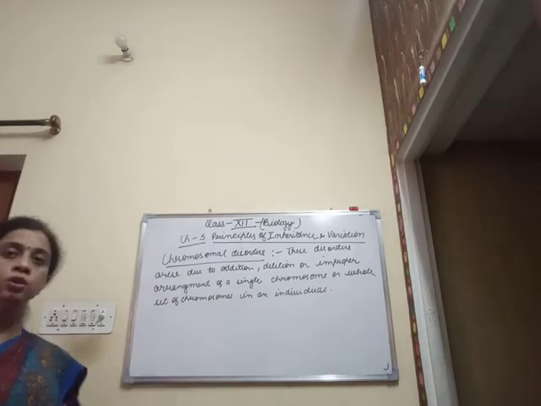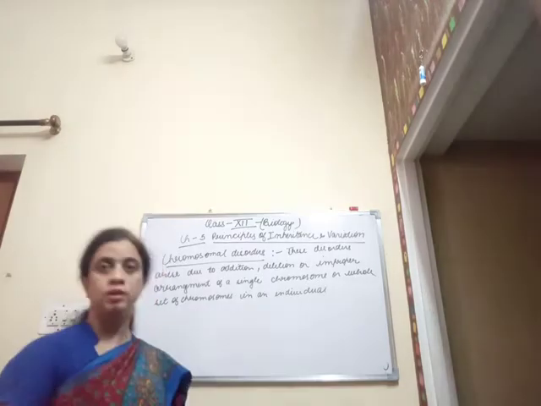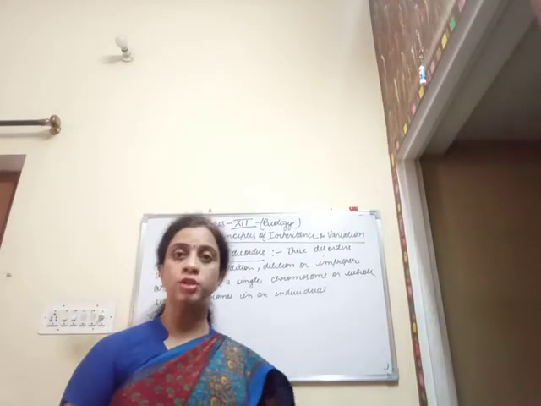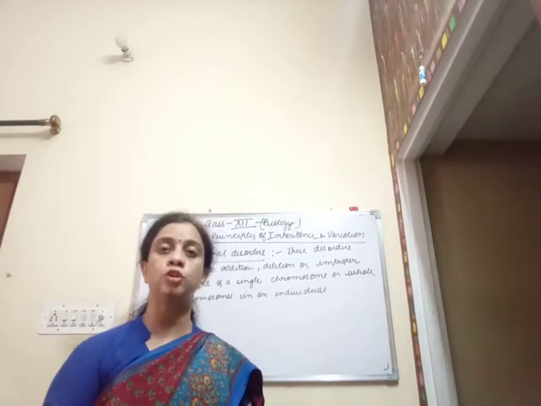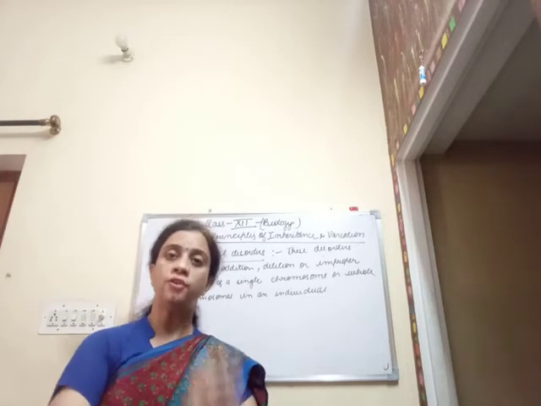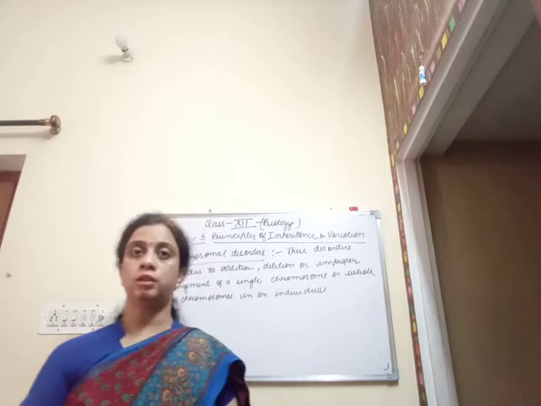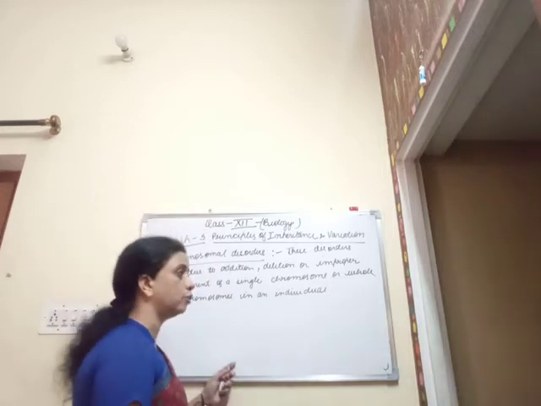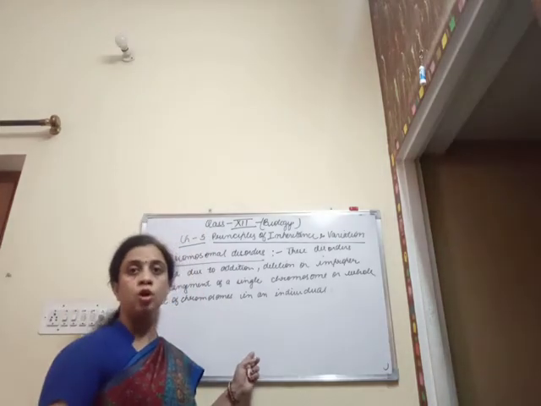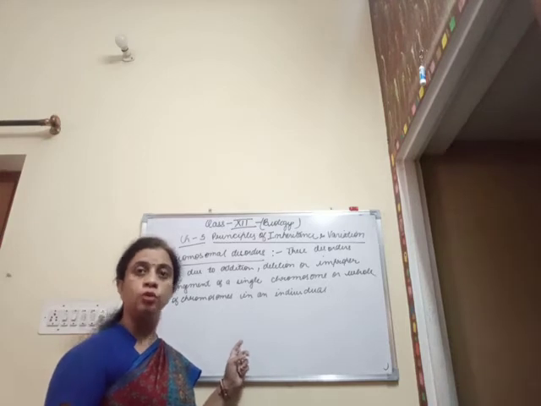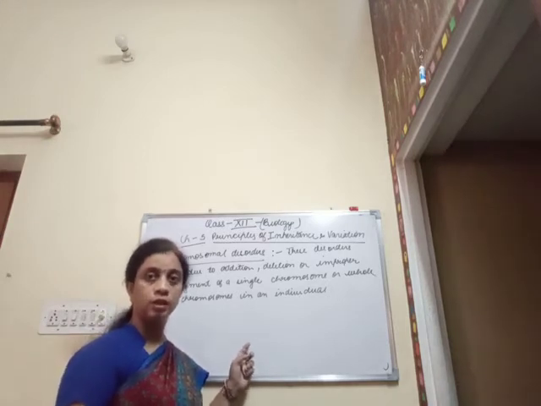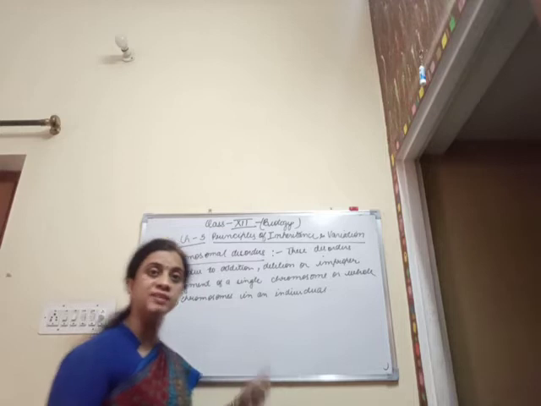As we all know, during cell division, that is during gamete formation, reduction division takes place and the chromosomes are reduced to half of their number. At that very moment, either due to the deletion of a single chromosome or due to the deletion of the whole set of chromosomes, it leads to a condition which is known as aneuploidy.